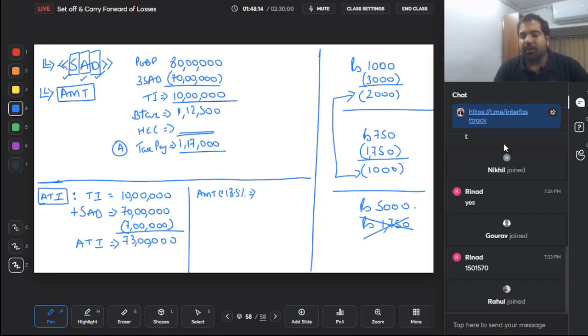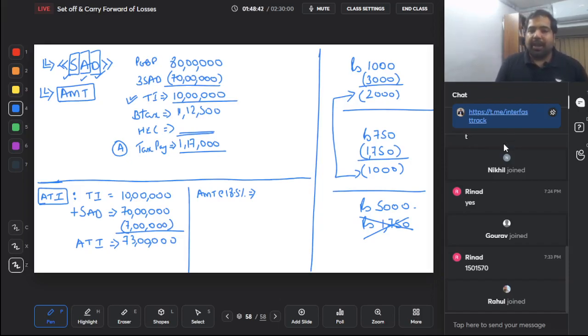Yes guys, you heard it right. So this is the calculation of alternate minimum tax. So I'll repeat, how do they calculate alternate minimum tax? First they find out ATI. What is ATI? They take your total income, whatever you've got, 10 lakhs. Whatever deductions you had got, they will add it back. Remember, the shortcut is very, very nice. But of course, if they take back the 100% deduction, at least they have to give you depreciation, so that you minus, and they got the ATI of 73 lakh.